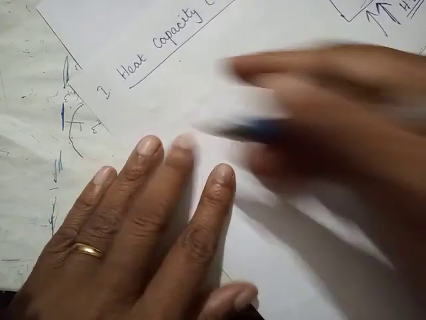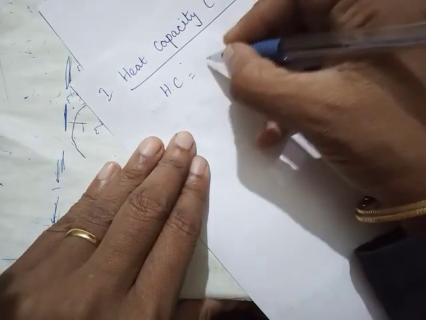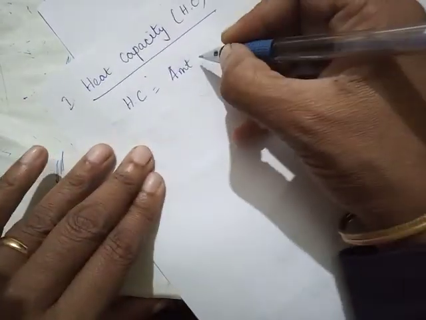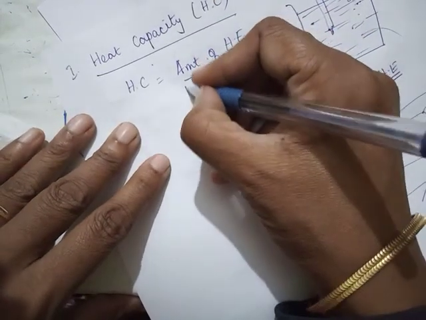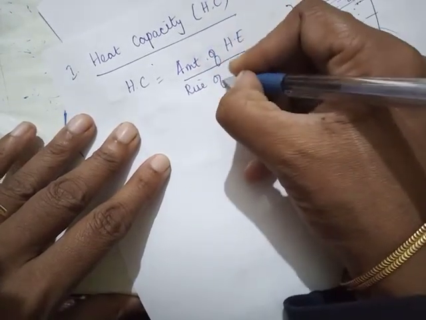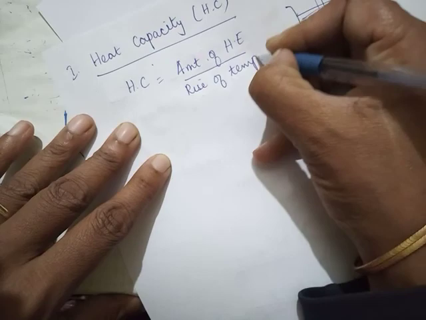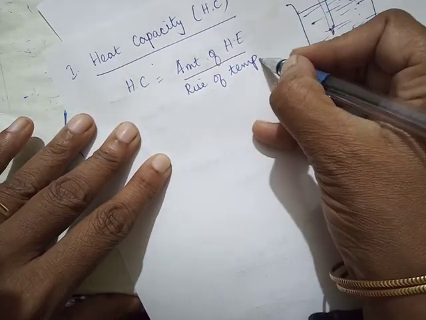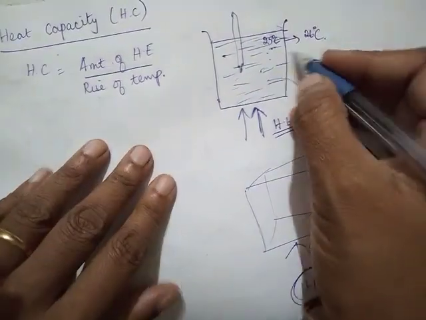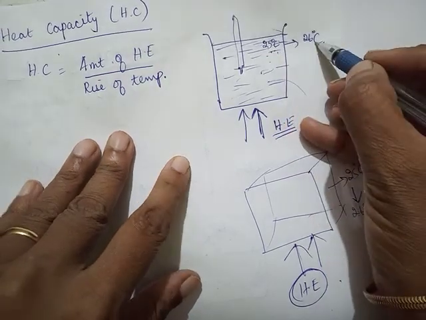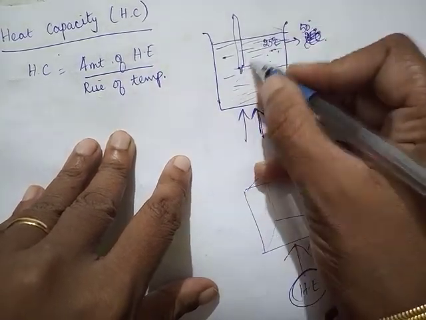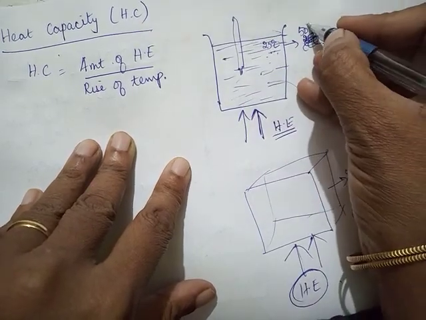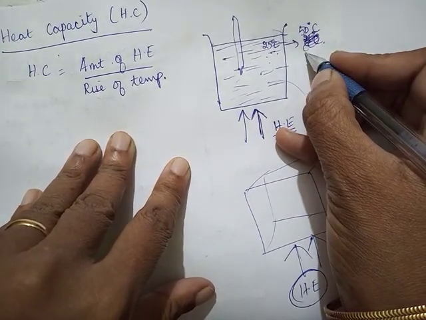The next topic is specific heat capacity. So heat capacity is the amount of heat energy required to raise the temperature of a body by 1 degree Celsius. Because it's very difficult to find for 1 degree, usually what they do is allow it to heat till 50 degrees Celsius.